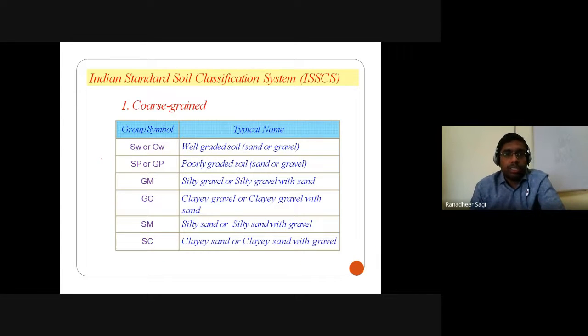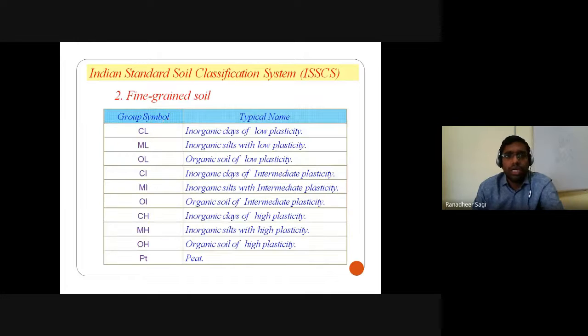And coming to the coarse grained group symbols, everything we have touched upon earlier remains the same, because the coarse grained classification is not getting changed at all. The only change in this classification system is with respect to the plasticity chart, which we come across when we are subcategorizing what is called a fine grained soil. So the same symbols we use in the case of coarse grained soil, and in fine grained soil, these three symbols we have already seen, and these are those three additional symbols which come into the picture.